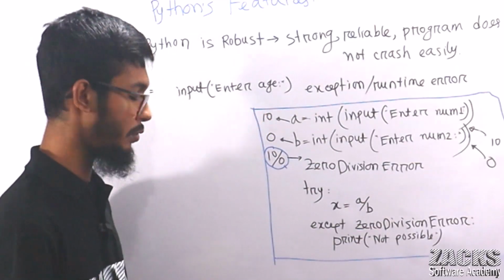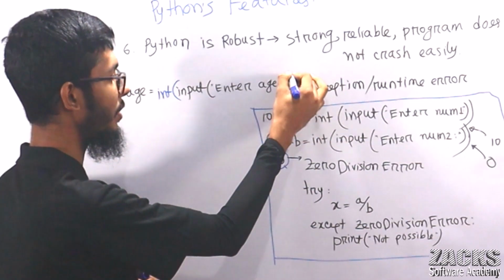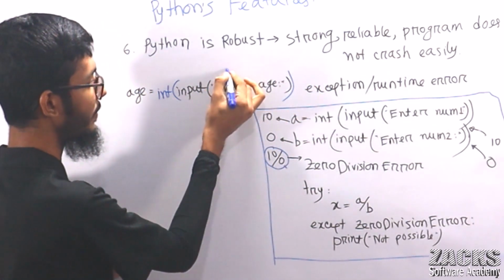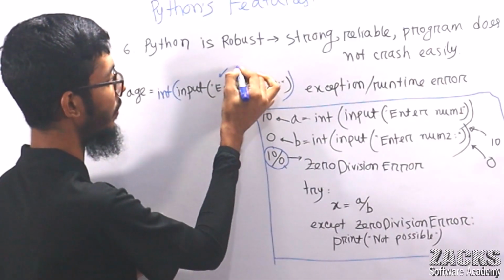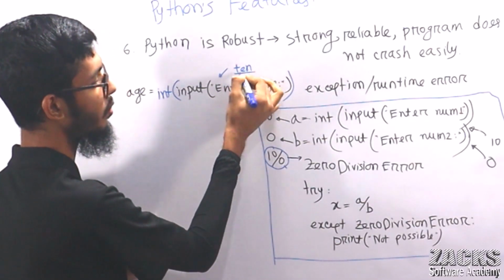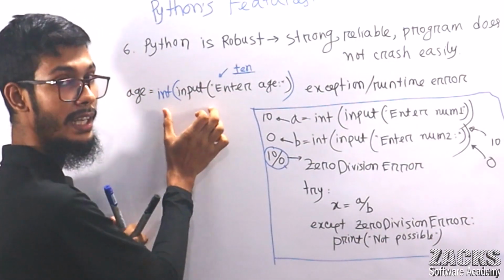You need to convert it to an integer. Sir, I am not getting what you are doing. No problem, don't worry. Consider the user gives a value that is not a number. Is it possible to convert? Certainly not. So here we will get an error.